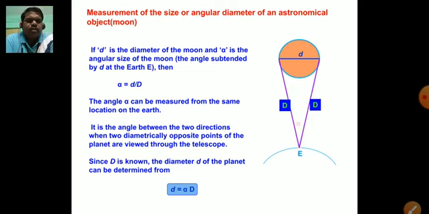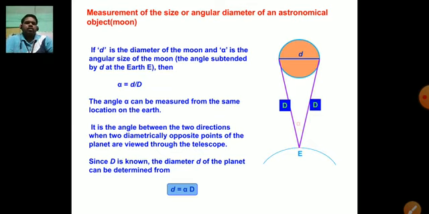Since capital D is known, how? From the first method, from the parallax method. So capital D is known. The diameter small d of the planet can now be calculated from the formula, angle is equal to arc upon radius. So angle alpha is equal to small d upon capital D, or small d is equal to alpha into D.